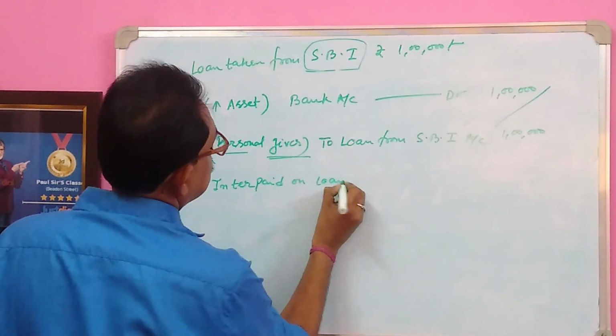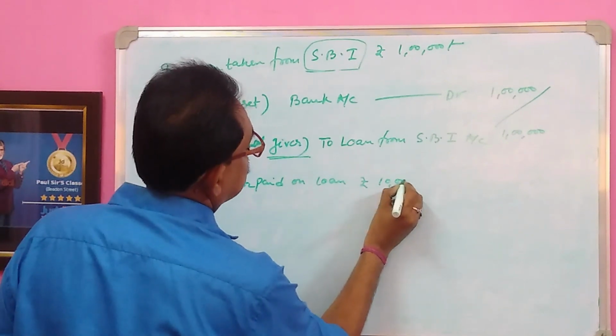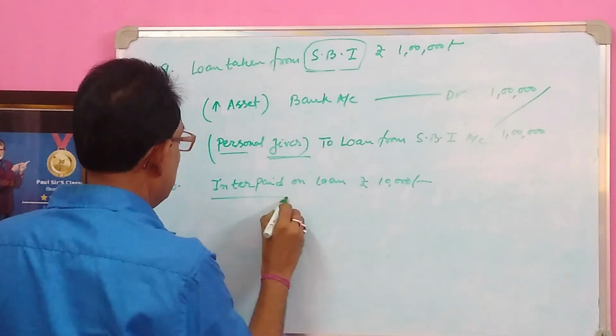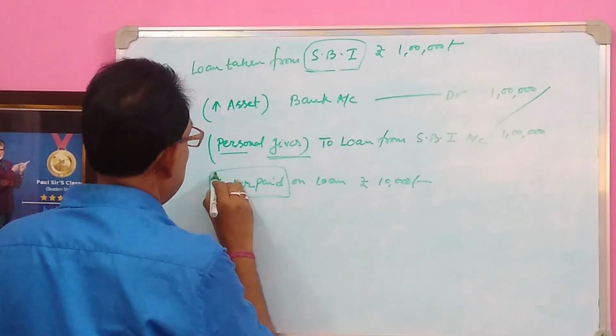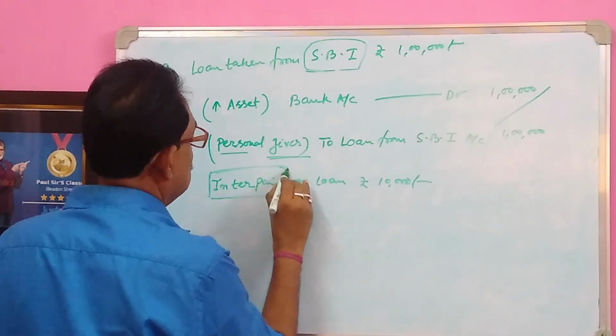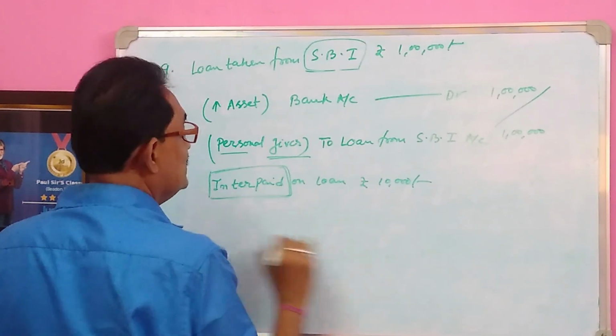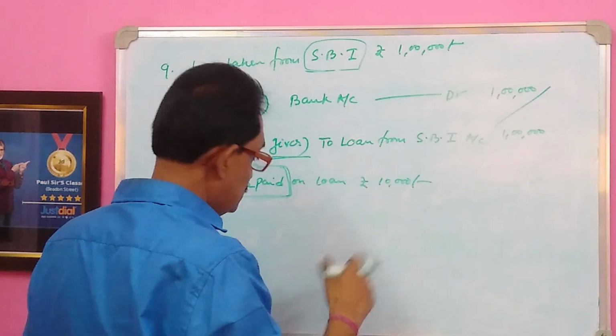Next, number 10: interest paid on loan, rupees 10,000. Interest paid is an expense because it is paid annually, half yearly, quarterly, etc. Its utility is within the 1 year, not less than it, not more than 1 year.